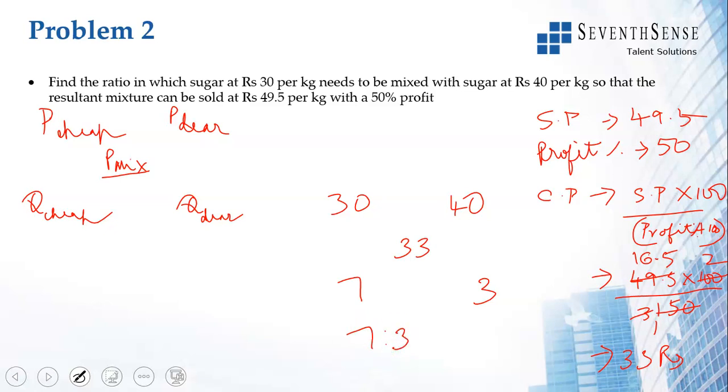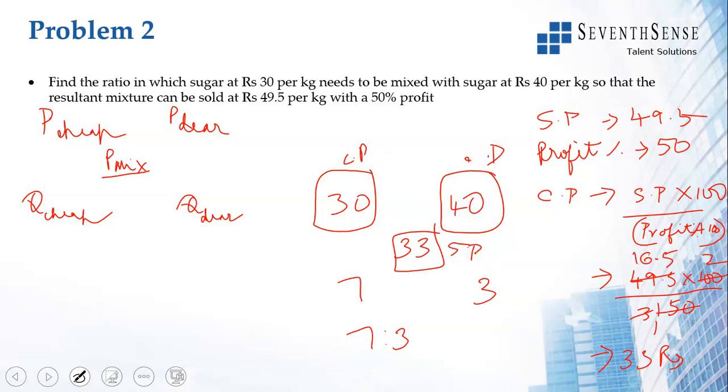So ensure that if you are using the cost price here, this is also a cost price. Don't do CP here and then put SP here. Wrong. You'll get the wrong answer. So you will have to take the same term. Best to use CP everywhere. So they have to be mixed in the ratio 7:3. So this is 7, this is 3, like what we have gotten here. So quantity of cheap by quantity of dear is 7/3.